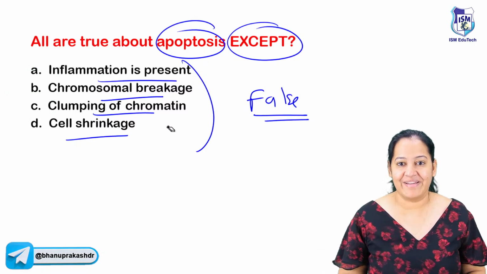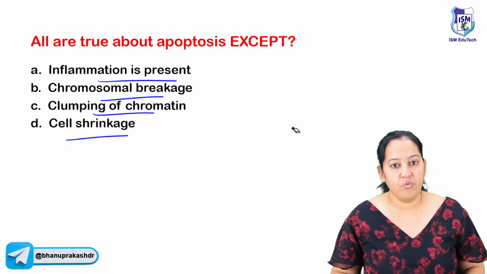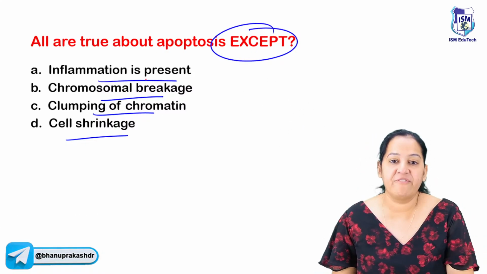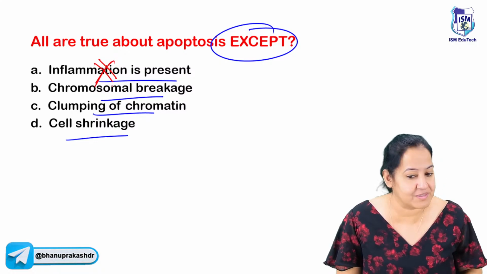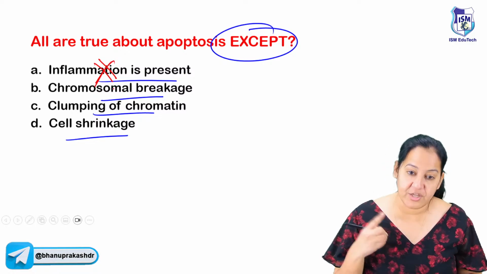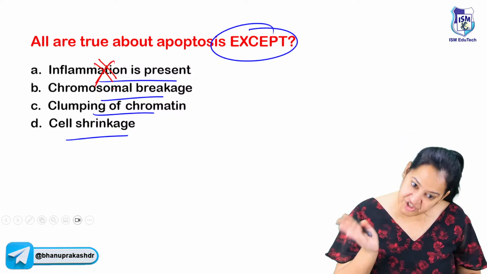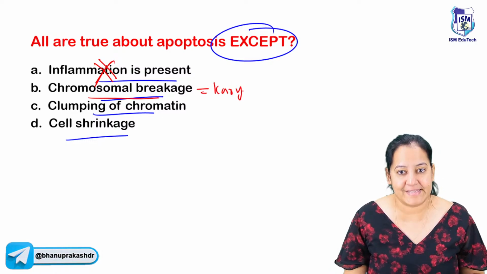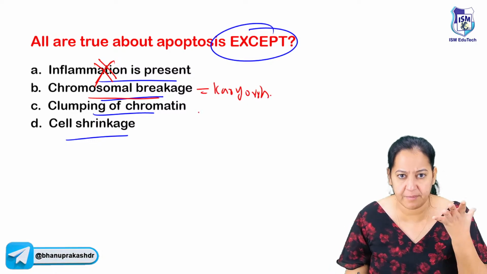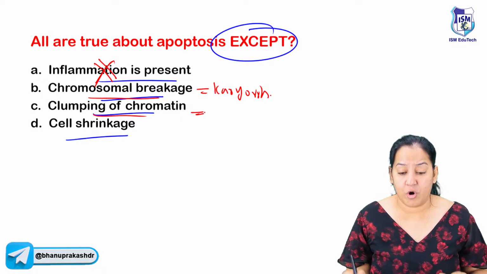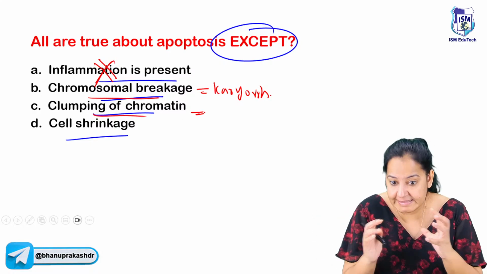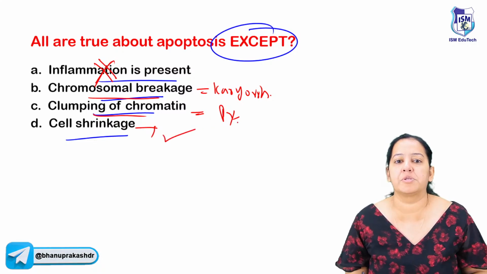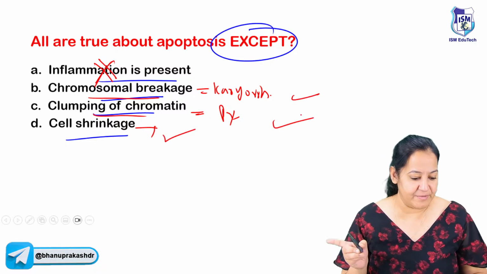So read the question now. What are they asking? All of the following are true for apoptosis except. They are asking which of the following is not true for apoptosis. So inflammation is never present in apoptosis. Never, never. Inflammation is a feature of necrosis. Inflammation is something that differentiates apoptosis from necrosis. Chromosomal breakage means they are talking about karyorrhexis. Yes, karyorrhexis occurs, the nucleus fragments. Clumping of chromatin means they are talking about pyknosis. Clumping, condensation. So yes, pyknosis also occurs. And cell shrinkage, yes, it is the earliest feature, it also occurs. So these three things occur, but inflammation never occurs.